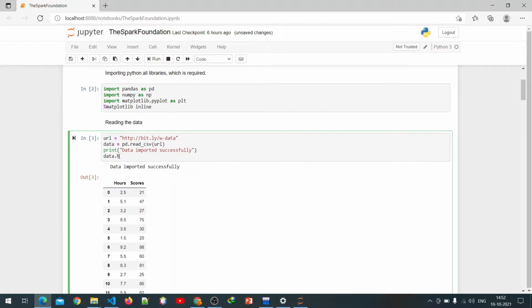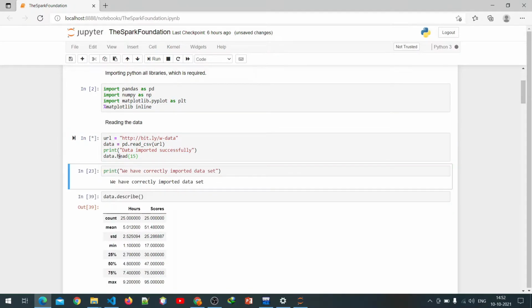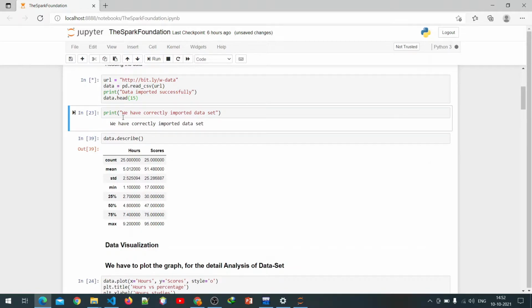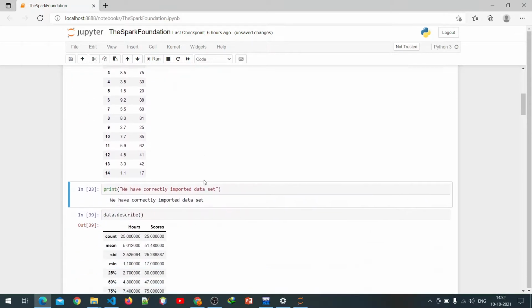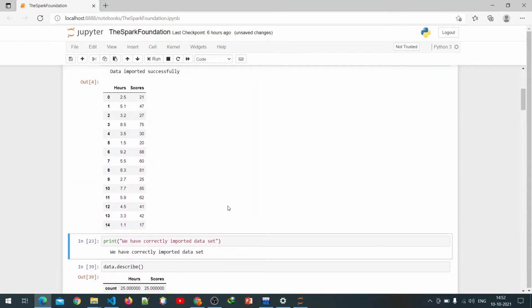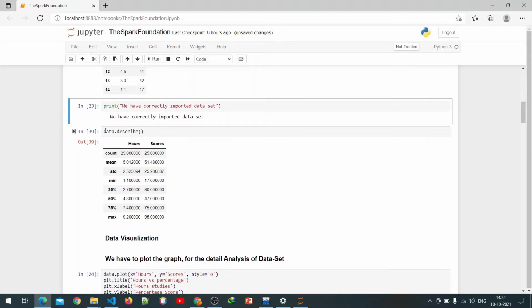So I will print data.head and print some values. We can enter 15 or 10, whatever number of rows we want. Then we see we have correctly imported the dataset, and then we describe our data. It has two columns: the first one is hours, the study hours, and the second one is score.